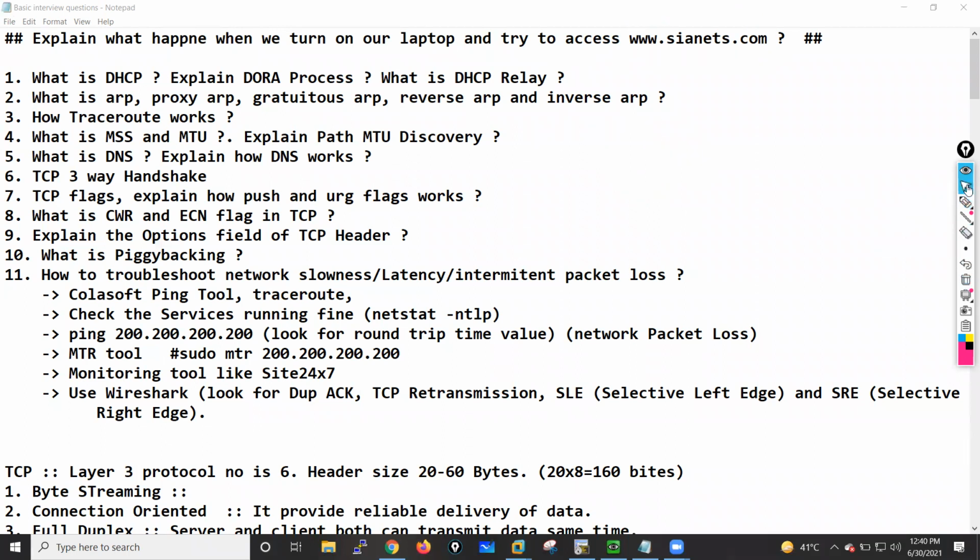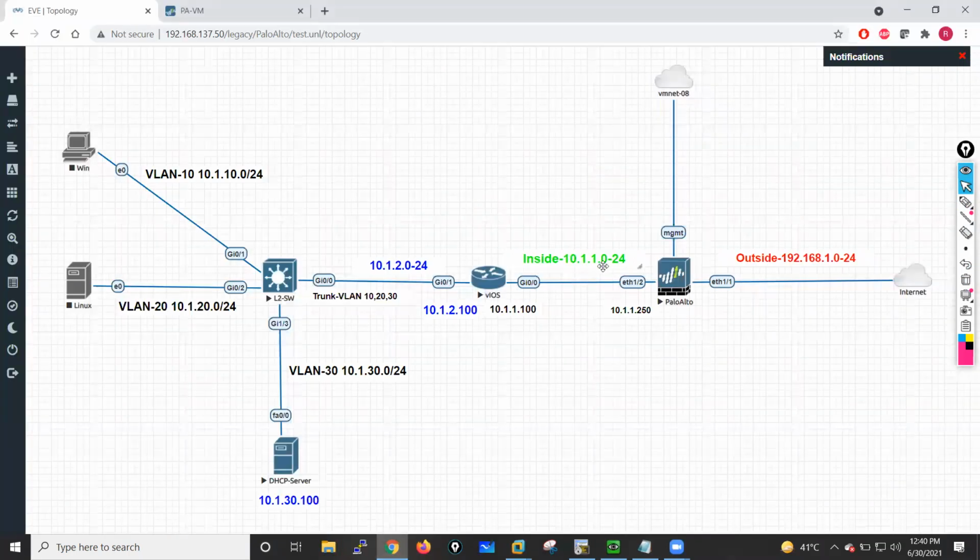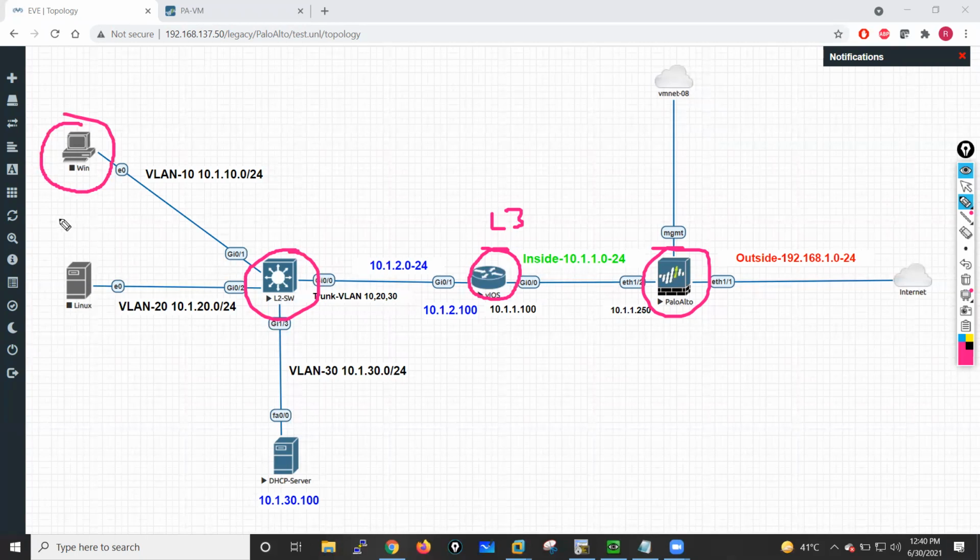So I have created this particular topology in EVE-NG. This is the network where I have my firewall and my router. This is an L3 router where I'm running routing. This is my L2 switch, and this is the PC which I will run. This is the Linux server, and this is the DHCP server. I will turn on this Linux machine, and we will see what happens in the backend. Let me give you a brief about that.